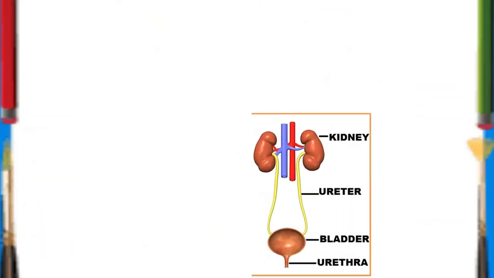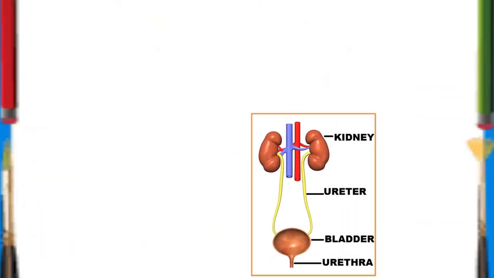See, this is the picture of the human excretory system. It forms the urine. Urine is the waste product produced in our body. In this picture you can see there are two kidneys, two ureters, one bladder. Bladder is also known as the urinary bladder, and in the last there is the urethra. So we will study one by one about all.